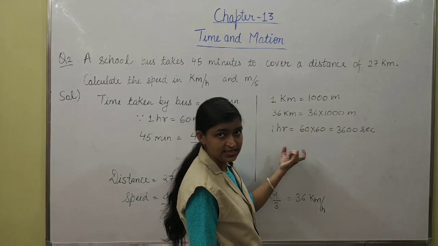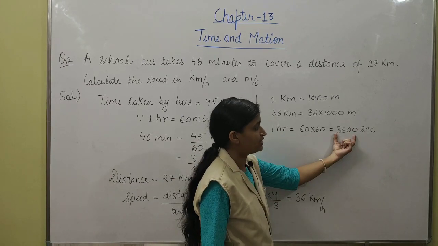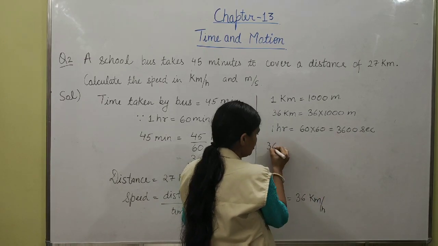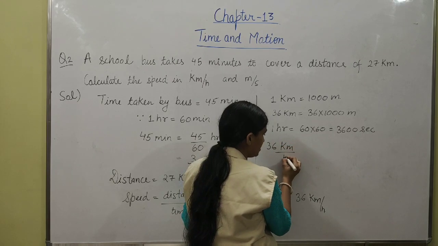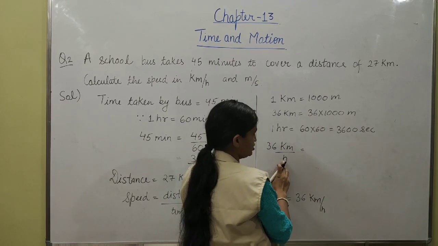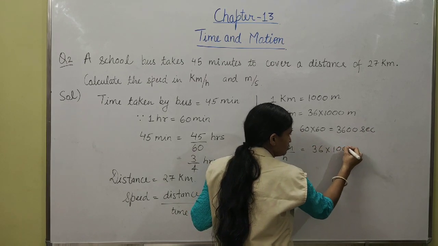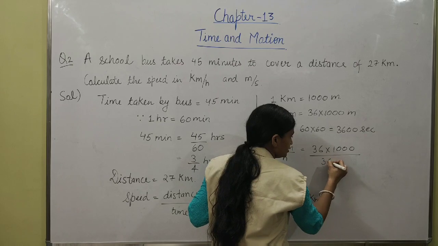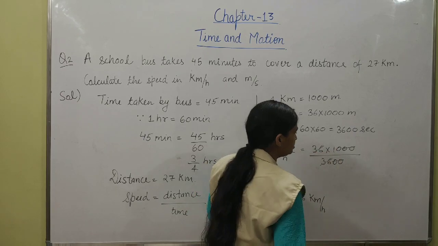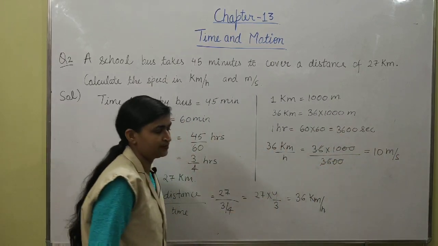We have solved it in the last example, so I am writing it here again. Okay, 1 hour is equal to 3600 seconds. Now in place of 36 kilometer per hour, in place of 36 kilometer we will write this thing, in place of hour we will write this thing. So it will become 36 multiplied by 1000 upon 3600. This will cancel out, 36 cancels out, and the answer will be 10 meter per second. That's all.